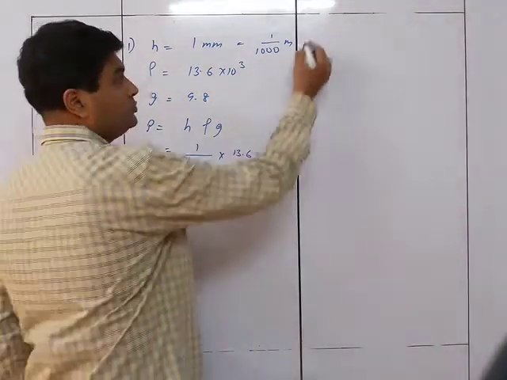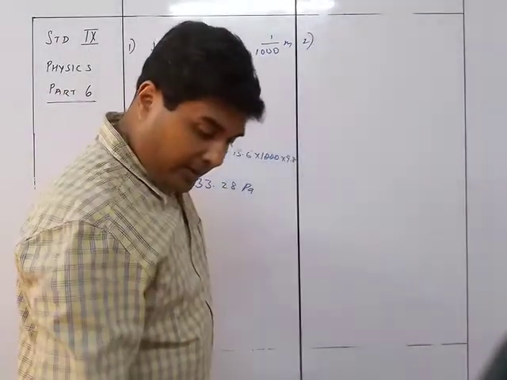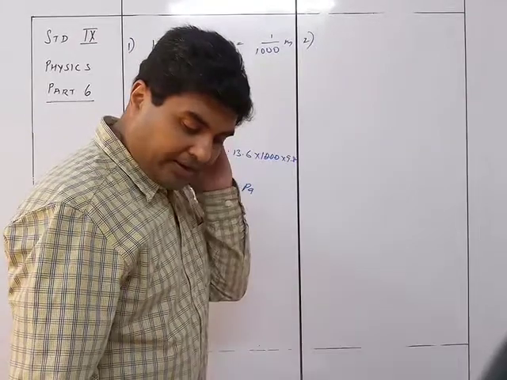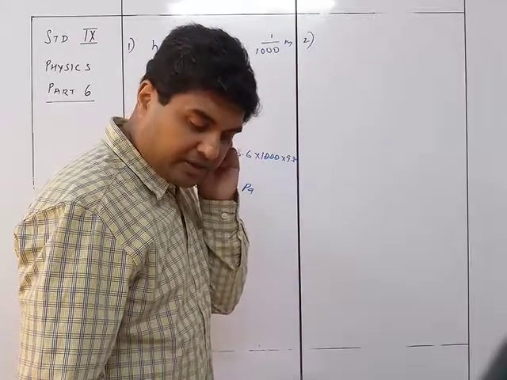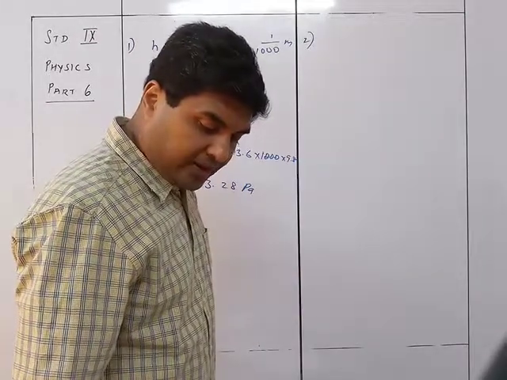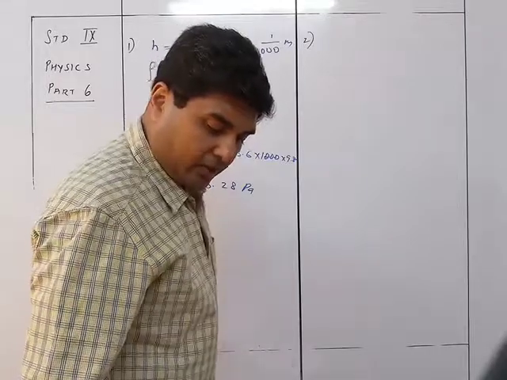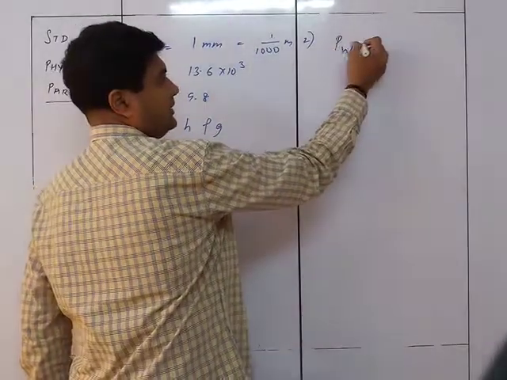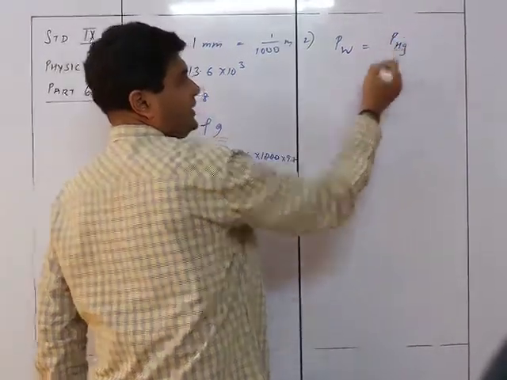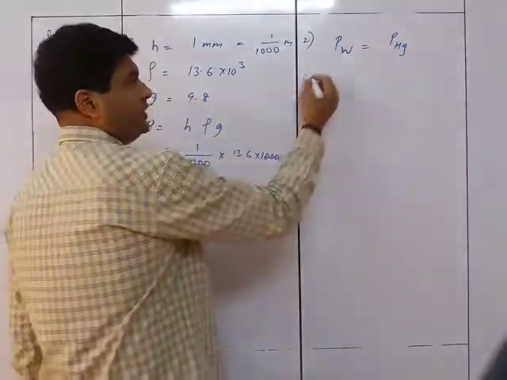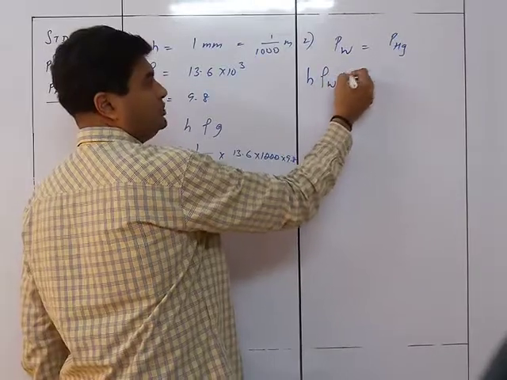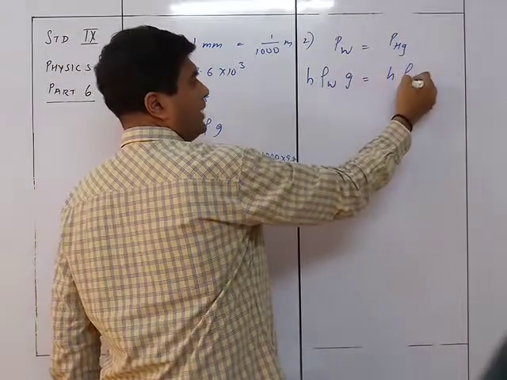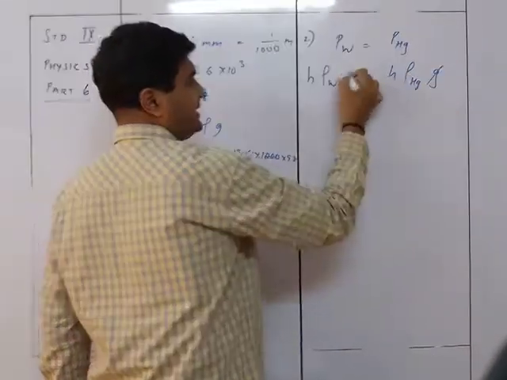Sum number 2. At a given place, a mercury barometer reads a pressure of 0.7 meters of Hg. What would be the height of the water column if the mercury barometer is replaced by water? Same thing: P water is equal to P Hg, what we did in the earlier chapter. So h rho w g is equal to h rho Hg g. So g gets cancelled.